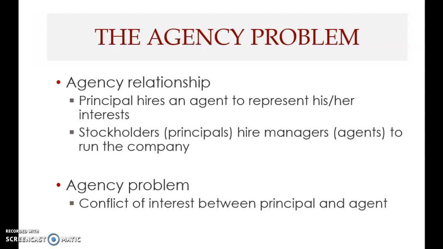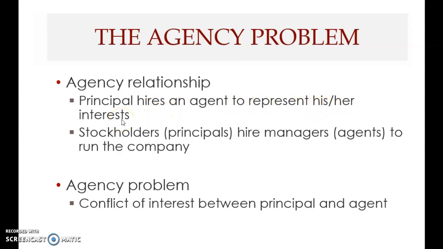Then we move on to the fourth key concept, which is the agency problem. This agency problem happens in a company, not in a sole proprietorship. There may be an agency problem in a partnership, but it will be rather less in relative terms compared to a company. In an agency relationship, there are two actors: the principal and the agent. The principal hires an agent to represent his or her interest.